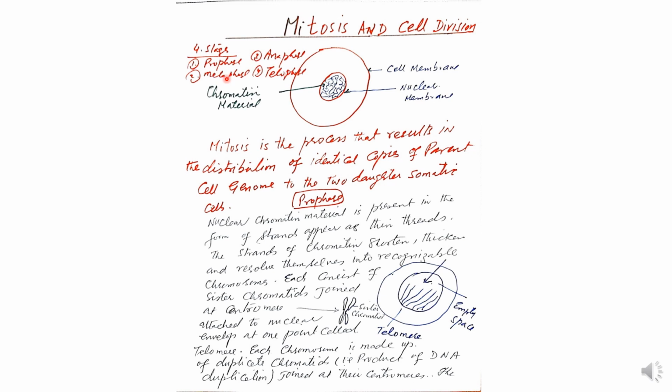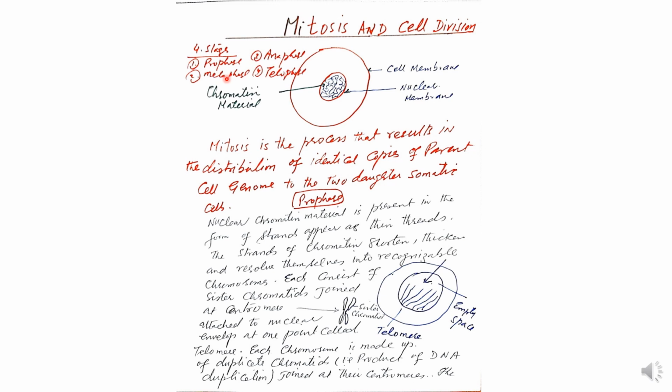Today's topic is mitosis and cell division. Mitosis is the phenomenon that increases the size of an organ, that is, the size of the liver, the heart, the lungs. They increase by the division of cells. That is mitosis and cell division.